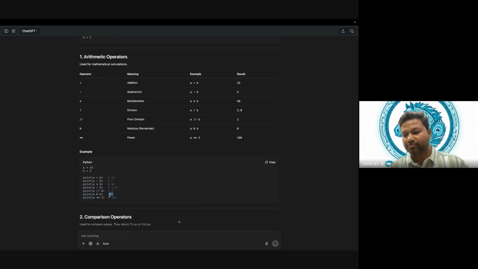So 27 modulus 10. What will be the answer? Prashit, you want to give a try? 7.